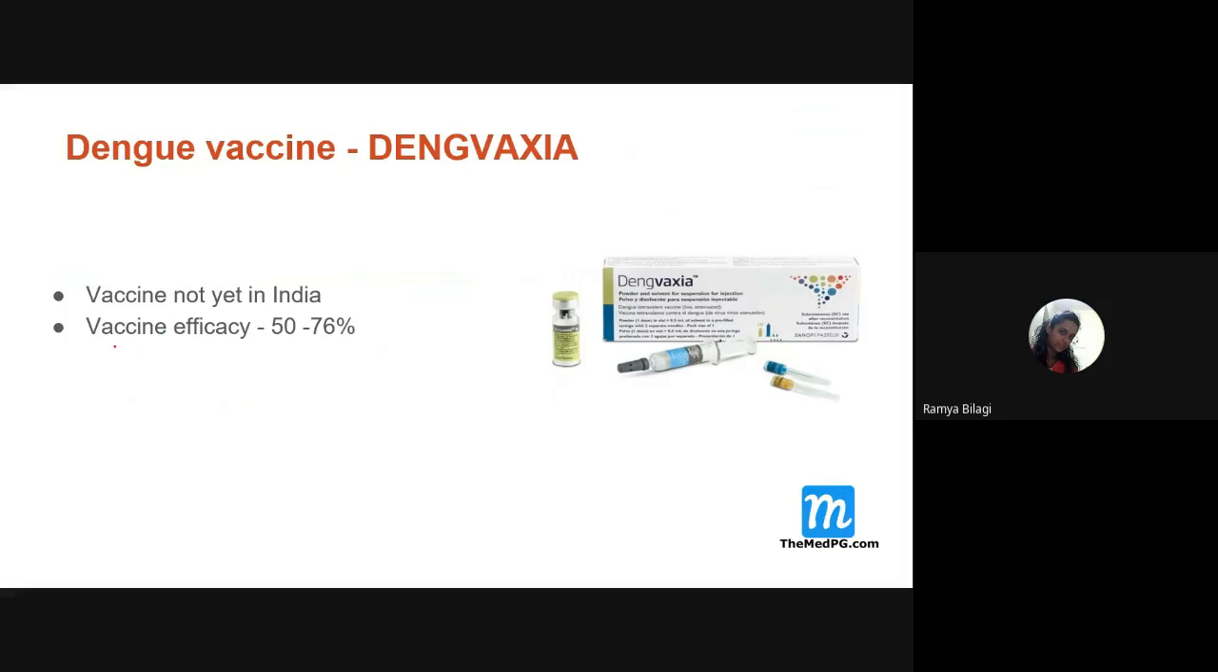And what is the vaccine efficacy of this dengue vaccine? It is 50 to 76% protection from dengue fever. And remember, students, if the person is infected with one serotype of dengue, and then is infected with another serotype, the person will land up in more complications because of the cross reactivity. Because of what? Cross reactivity.